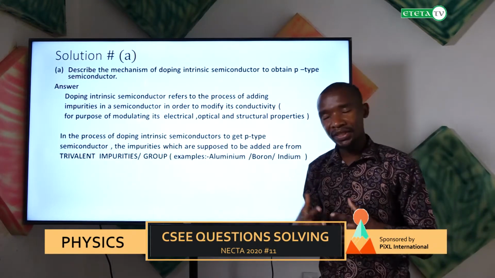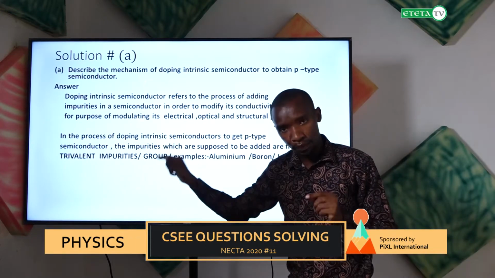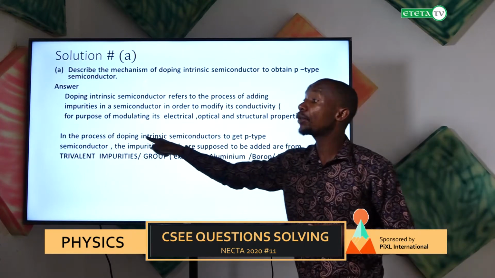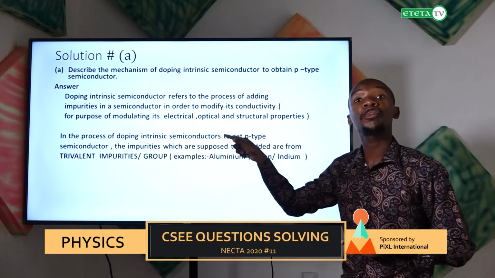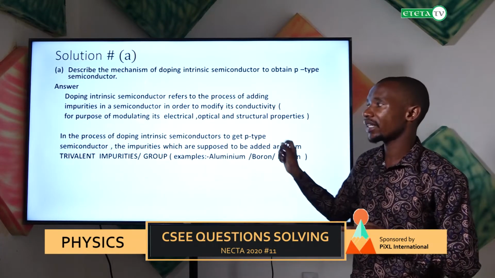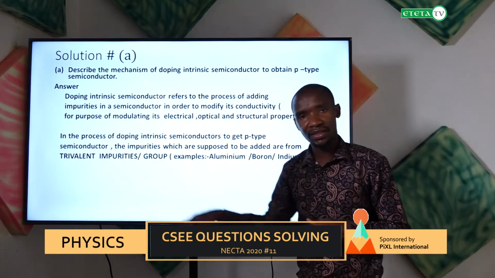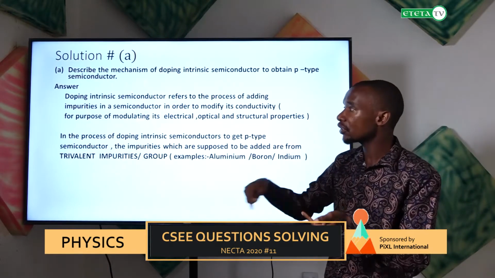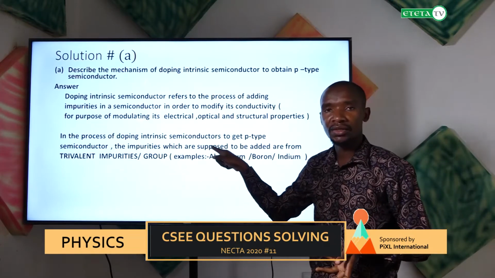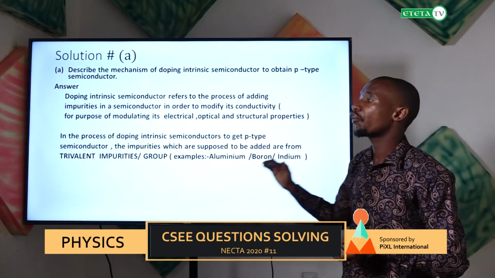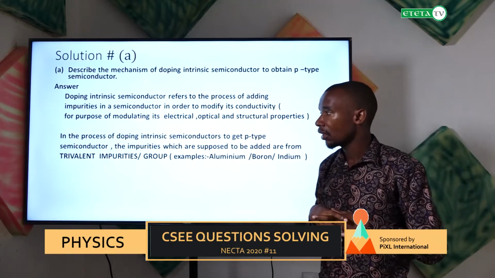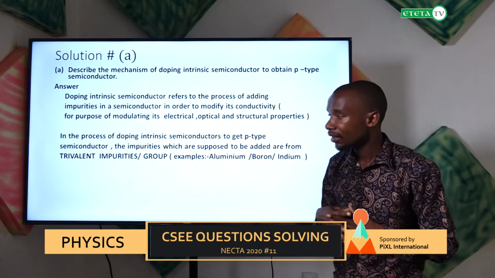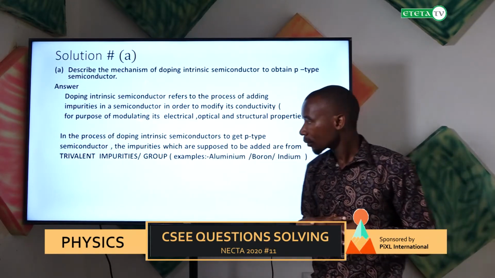During the process of doping intrinsic semiconductors, these are pure semiconductors, group 4 elements. To get P-type semiconductors, the impurities which are supposed to be added to intrinsic or pure semiconductors are trivalent impurities, or we can say group 3 elements.